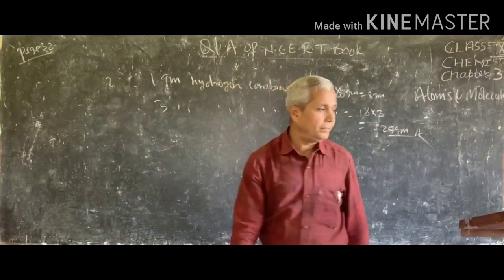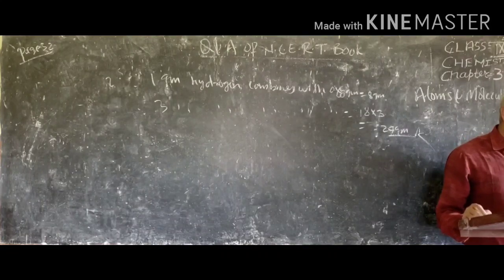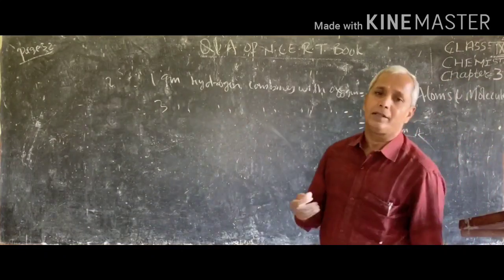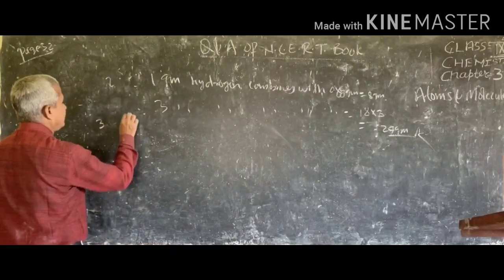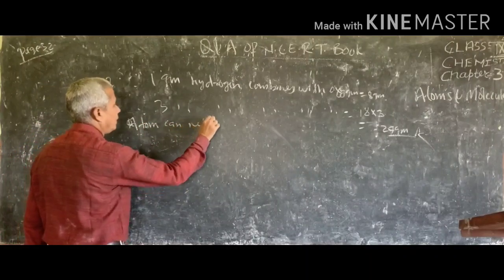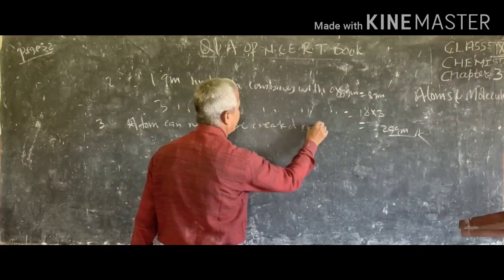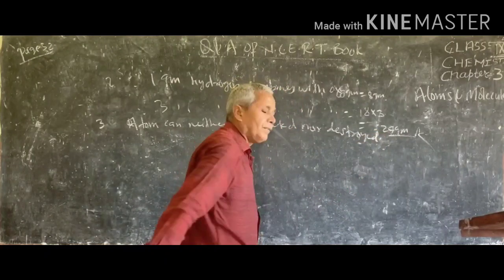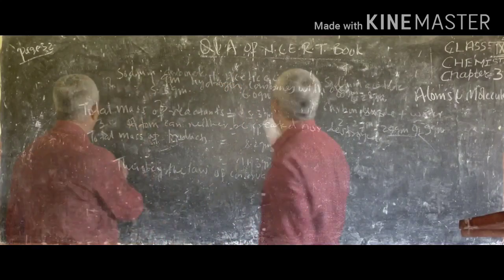And now third: which postulate of Dalton's atomic theory is the result of the law of conservation of mass? Atoms cannot be created nor destroyed. This is the third one. Atoms can neither be created nor destroyed. This postulate of Dalton is equivalent to the law of conservation of mass.